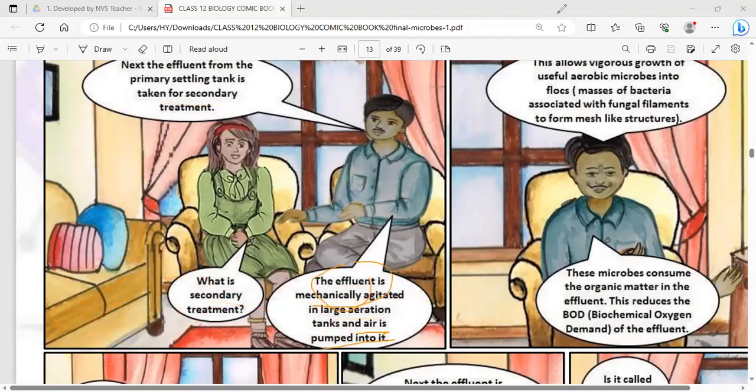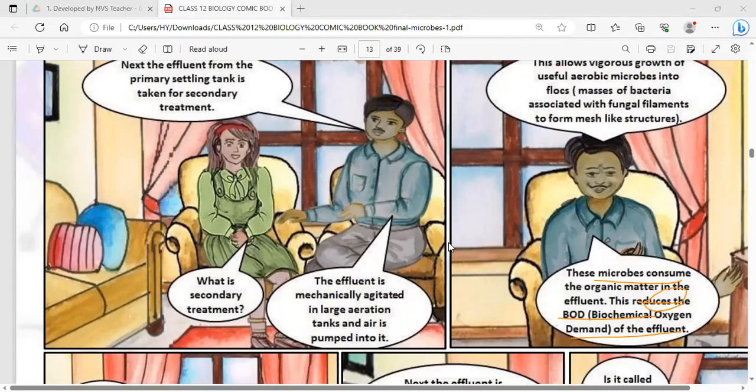The water is getting rotated, and this allows the vigorous growth of aerobic microbes. Flocs are made, masses of bacteria associated with fungal filaments forming mesh-like structures. These microbes consume organic matter in the effluent. Whatever organic impurities were there in the primary effluent, the microbes eat them up, and the BOD, biochemical oxygen demand, of the effluent decreases. This is how the water is getting clean, becoming clearer.